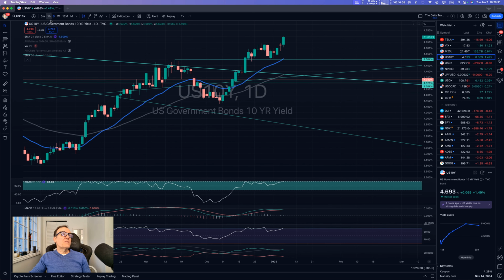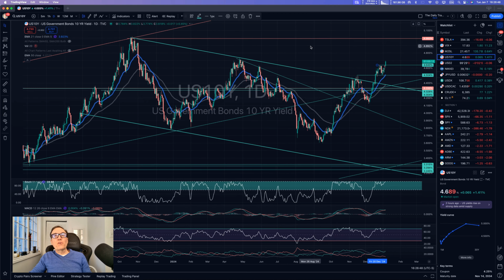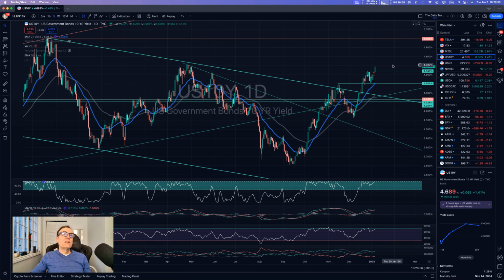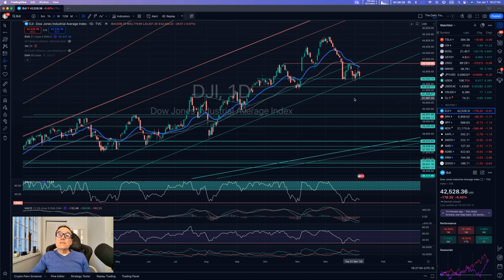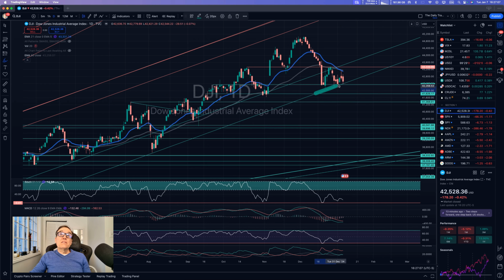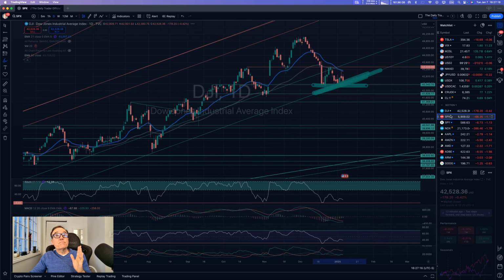If we take a look at the bonds, okay, so I guess this had an effect. Bonds, we had some resistance at 4.6%. We were topping there since December 20th, and now today, boom, we are continuing higher. So when the bonds are going higher, the stock market tends to go lower. So maybe this was the culprit right there today. Let's take a look at Dow Jones. So Dow Jones, just a sideways day. We have no stochastic yet. Still above support, maintaining this bullish channel support and also this horizontal support, maintaining it.